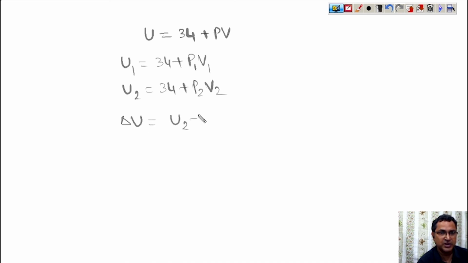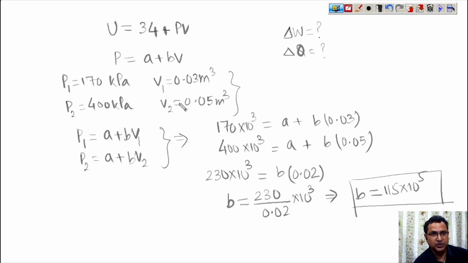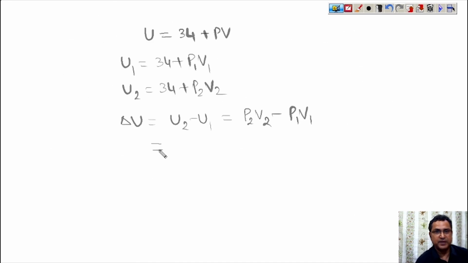That is U2 minus U1, which comes out to be P2 V2 minus P1 V1. What is P2? 400. What is V2? 0.05. P1 is 170 and V1 is 0.03. That is 400 into 0.05 minus 170 into 0.03, this much kilojoule.